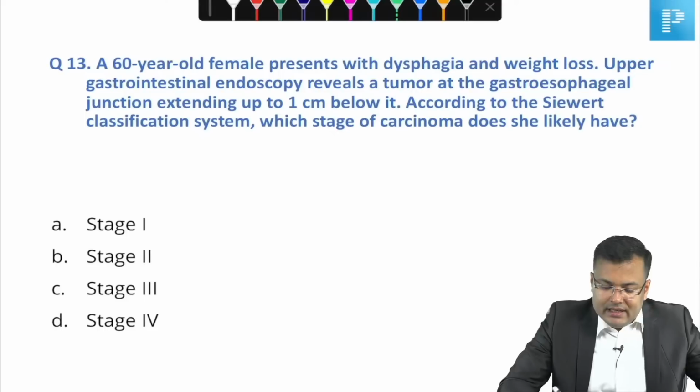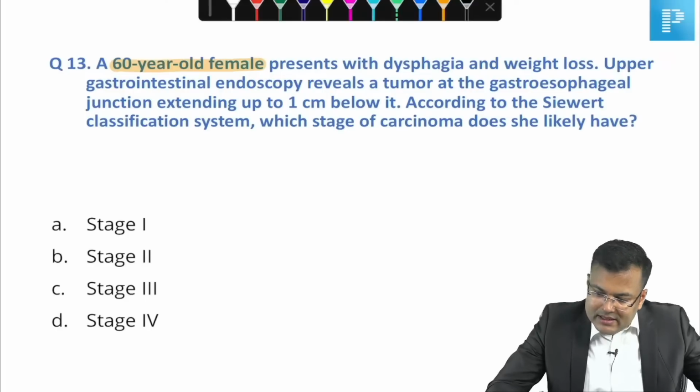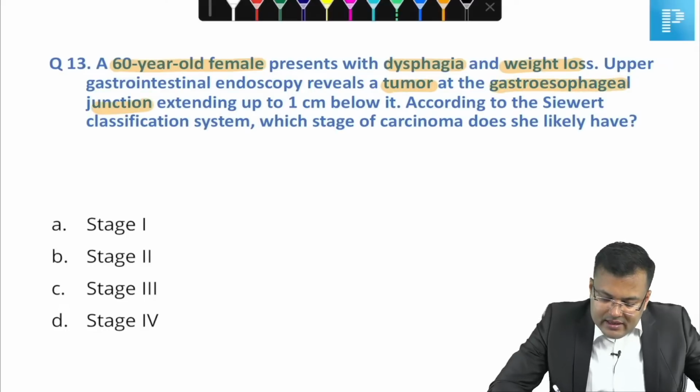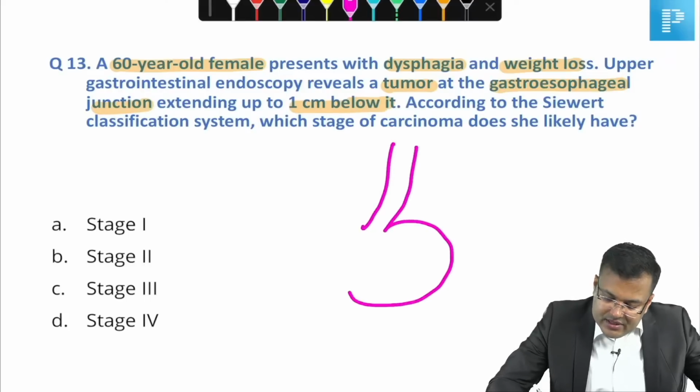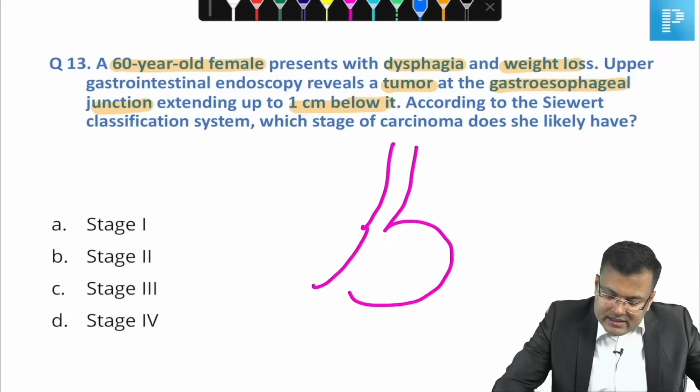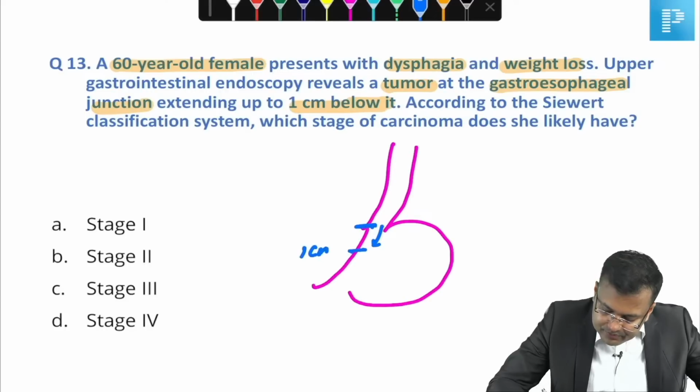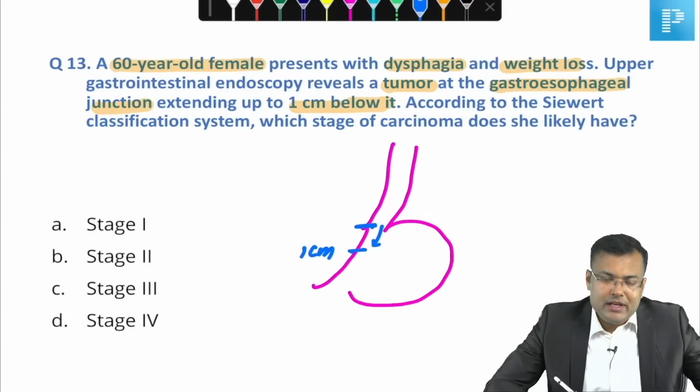Nowadays it is frequently asked. A 60 years old female presents with dysphagia and weight loss. Upper GI endoscopy revealed a tumor at the GE junction, extending up to 1 centimeter below it. So what's the problem? This patient is having a GE junction tumor extending 1 centimeter below the GE junction.